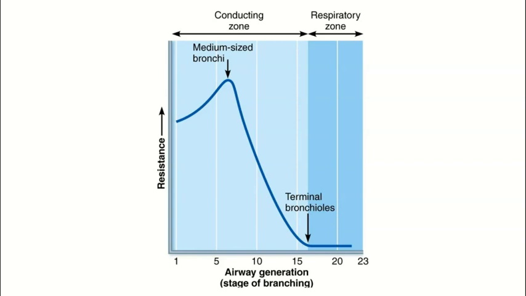Depending on which texts or sources we look at, there are approximately 1,000 terminal bronchioles in each lung, so 2,000 in total. Other sources give estimates that there are about 6,500 terminal bronchioles in total in both lungs, so roughly 3,000 per lung. Regardless of what source we look at, there are a few thousand of these terminal bronchioles.